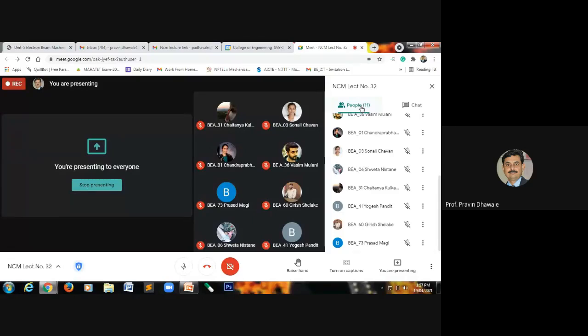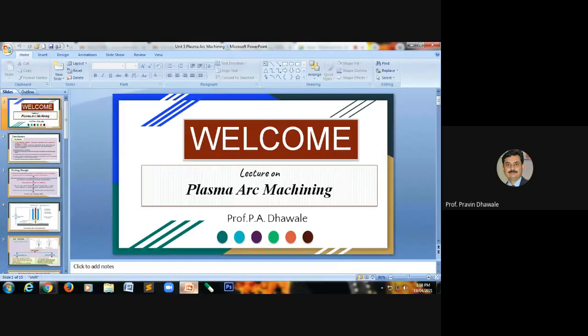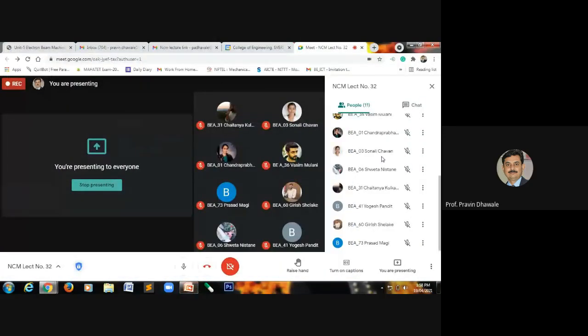So in the next lecture, we will start with plasma arc machining. It will be quite similar to this electron beam machining process. Only two machining processes remain, that is, laser and ion beam machining.